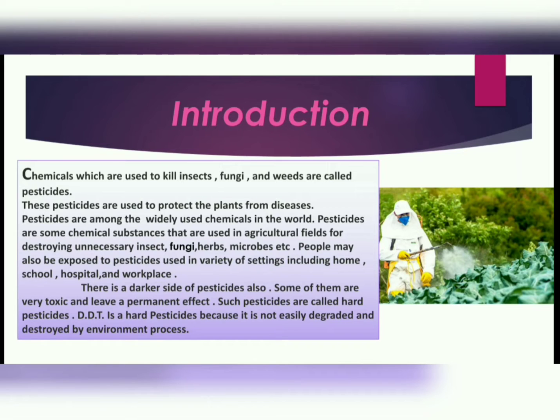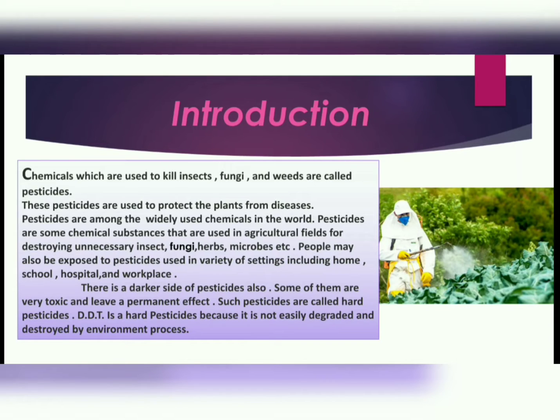Chemicals which are used to kill insects, fungi, and weeds are called pesticides. These pesticides are used to protect the plants from diseases. Pesticides are among the widely used chemicals in the world. Pesticides are some chemical substances that are used in agriculture field for destroying unnecessary insects, fungi, herbs, microbes, etc. People may also be exposed to pesticides used in variety of settings including home, school, hospital and workplace.